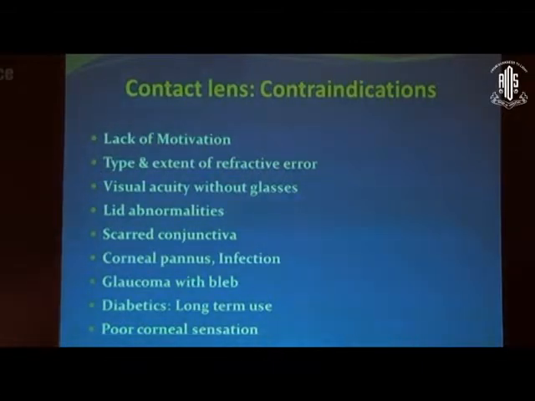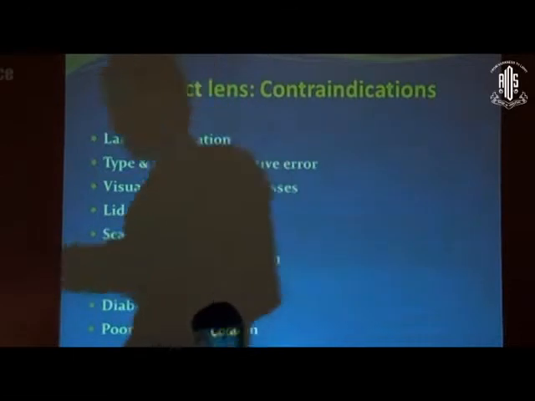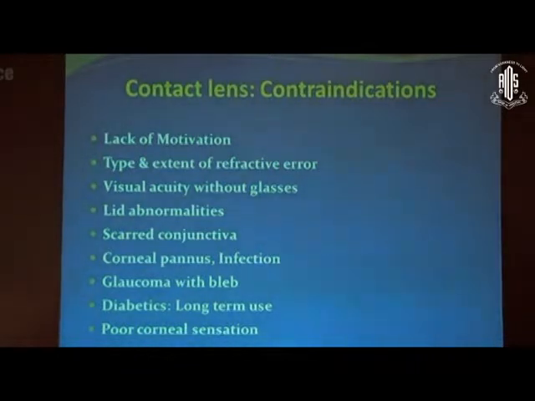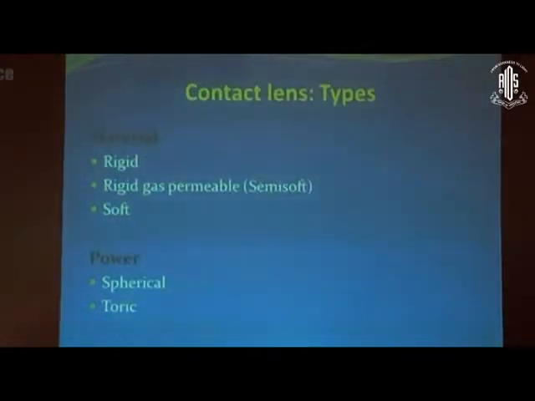Then of course there are certain conditions like lid abnormality or lashes related problems, meibomian gland dysfunction. In all these conditions we should avoid contact lens. Then of course diabetes, or any other condition wherein you have a poor corneal sensation, then the person may not report to you with any complication in the early stage, and once he ends up in a very severe complication, then only he comes, and then after that he will be complaining that it was all because of contact lens. So these are not good candidates for contact lens fitting.